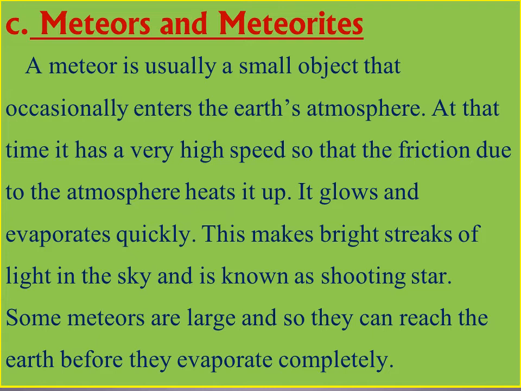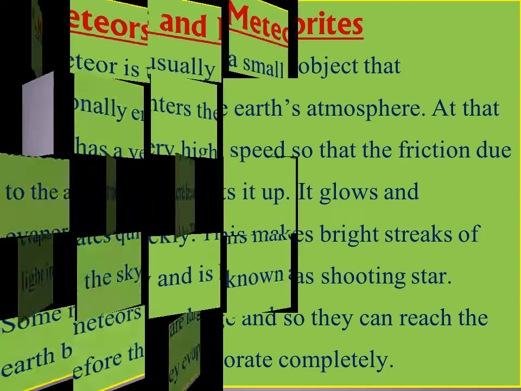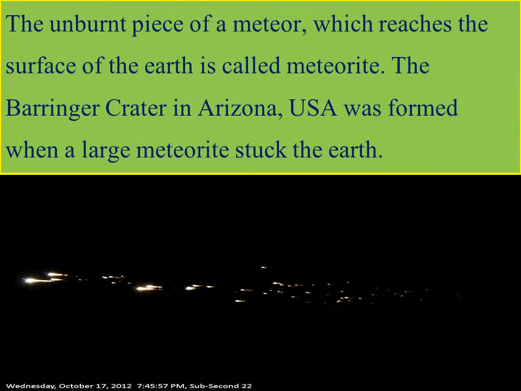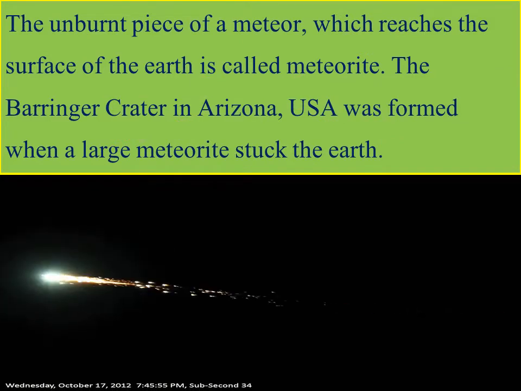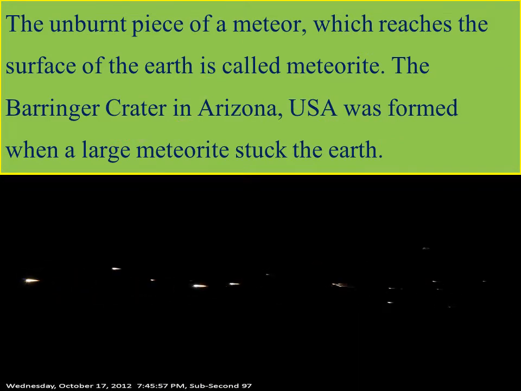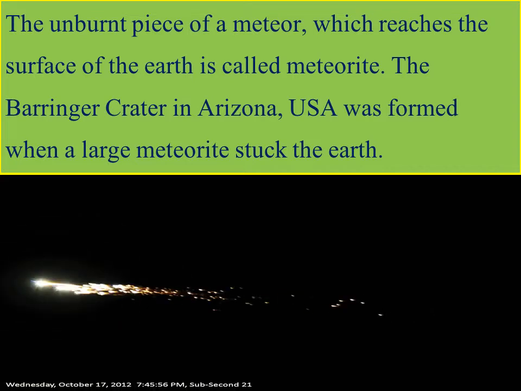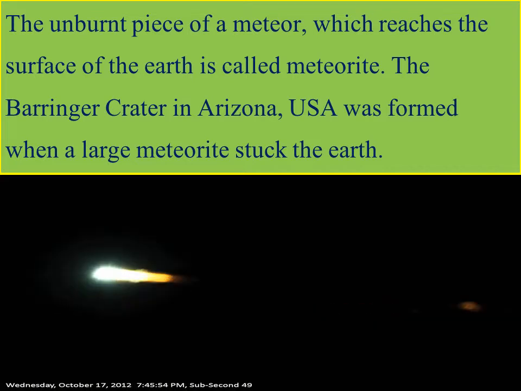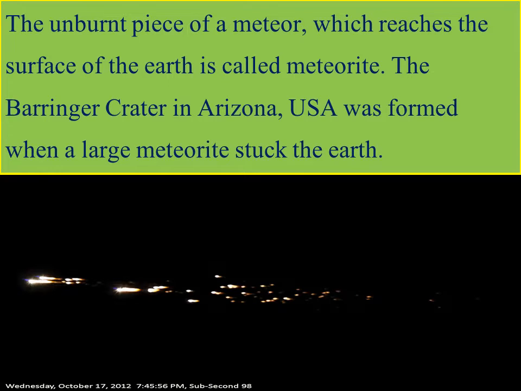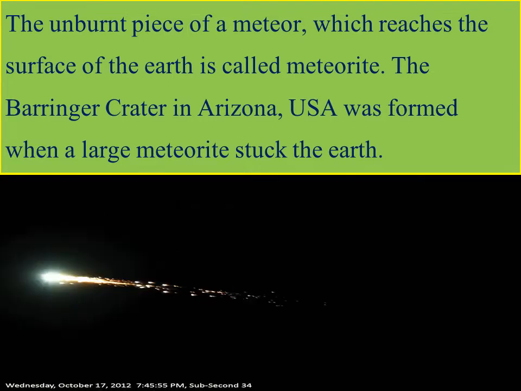Some meteors are large and so they can reach the earth before they evaporate completely. The unburned piece of a meteor which reaches the surface of the earth is called a meteorite. The Barringer crater in Arizona, USA was formed when a large meteorite struck the earth.